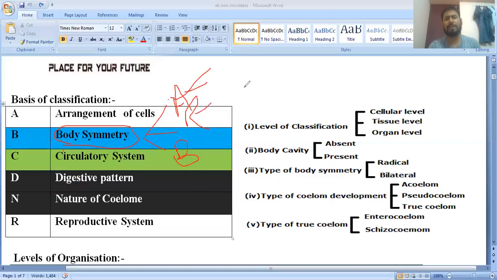Next is the radial symmetry. Radial symmetry means, suppose this is the organism, and the organism can be divided into two equal halves by more than one plane, and these planes should run from the central axis. So if you cut the animal, it can be divided into two equal halves, and the planes are more than one. This type of symmetry is called radial symmetry.